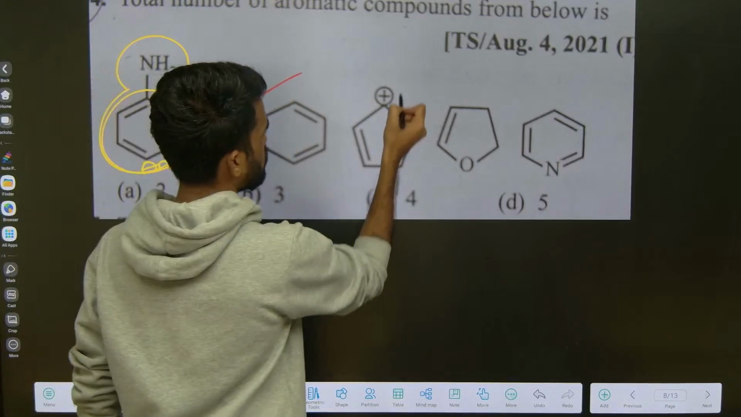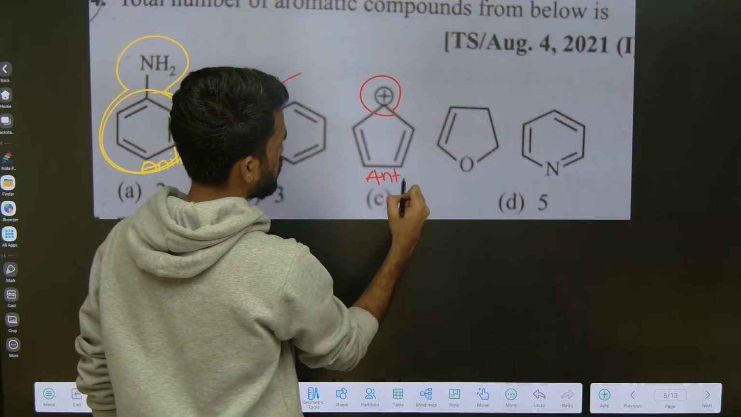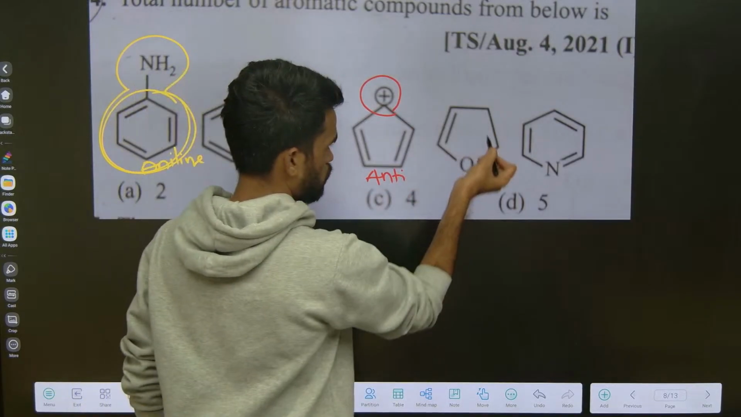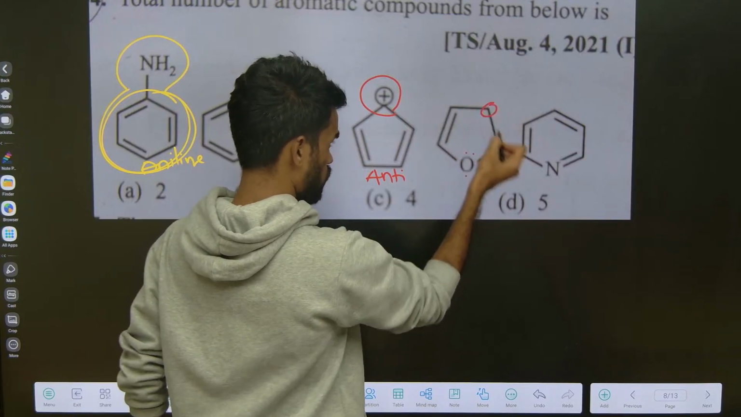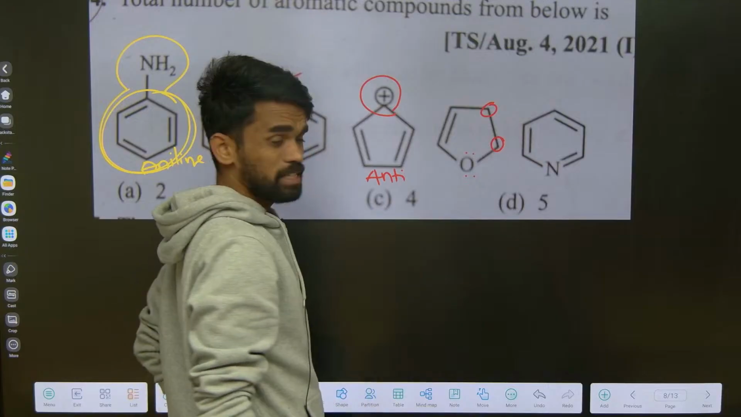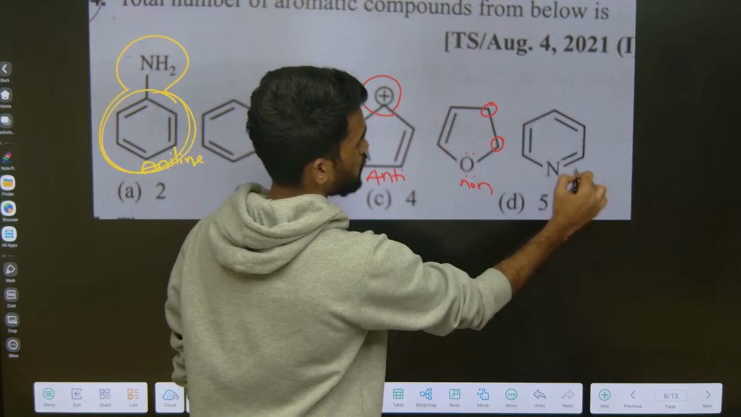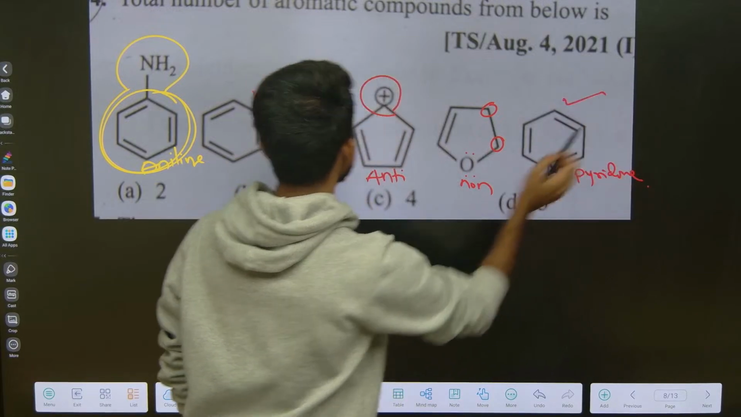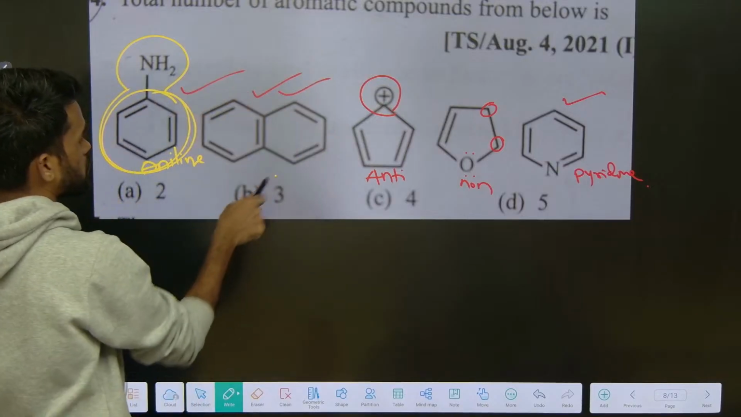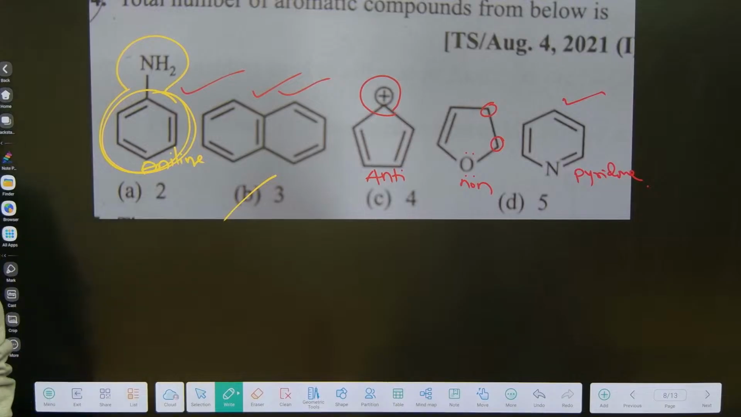What about this one? Carbocation is there. We already discussed this. This is anti-aromatic. Next, here there are no pi electrons in conjugation, only a single bond here. But these 2 carbons are sp3 carbons, non-planar. So this is non-aromatic. Okay, this is pyridine. So pyridine is aromatic. That's it. So 1, 2, 3. So option B will be your answer for the question, as it has 3 as the answer.